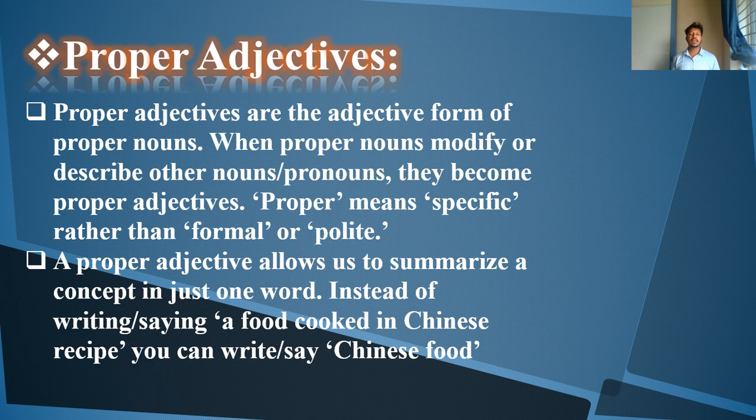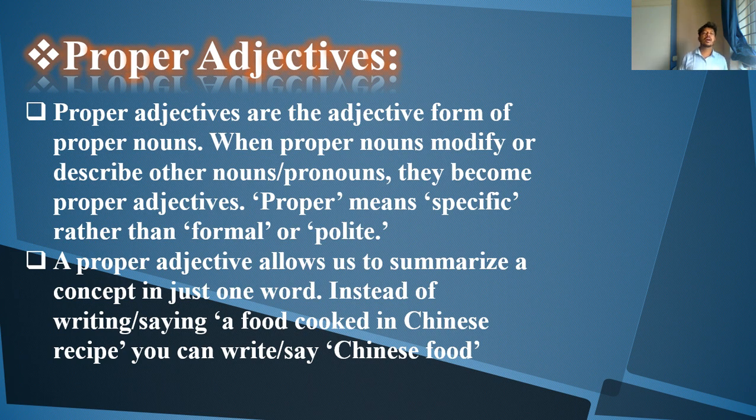Proper noun means any particular name in this world, such as Sachin Tendulkar, Mahatma Gandhi, any city, Calcutta, Madras, Raipur, Delhi, Mumbai, any type of name.